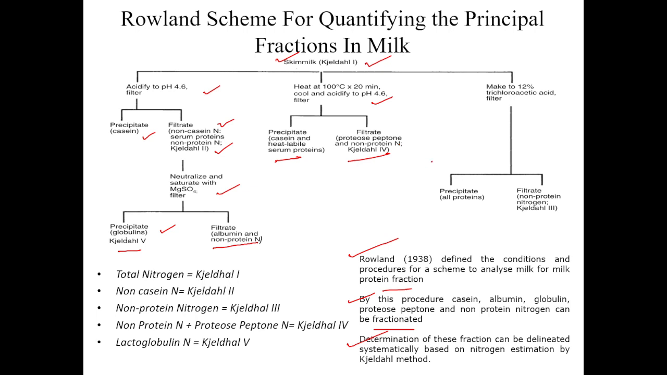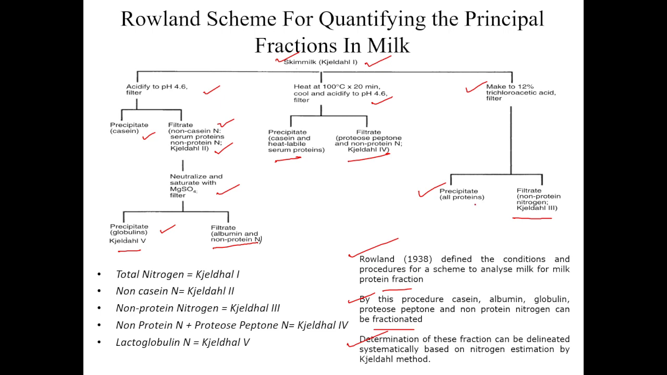In another way, you can precipitate the skim milk using 12% TCA. All the proteins in milk get precipitated by 12% TCA, and in the filtrate you will have the non-protein nitrogen, which is designated as Kjeldahl 3 nitrogen.